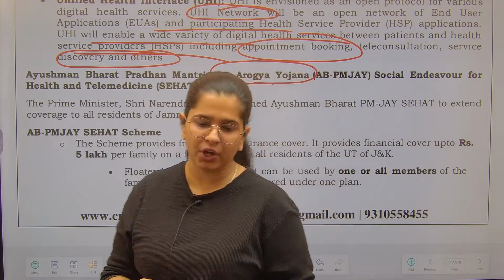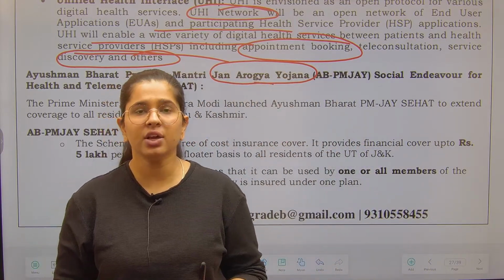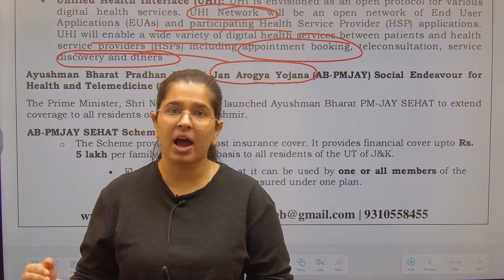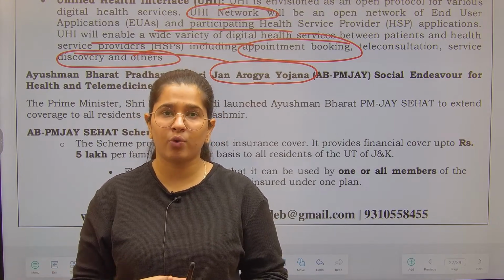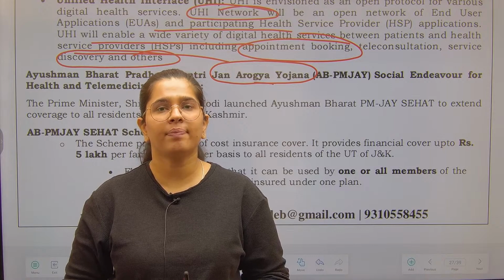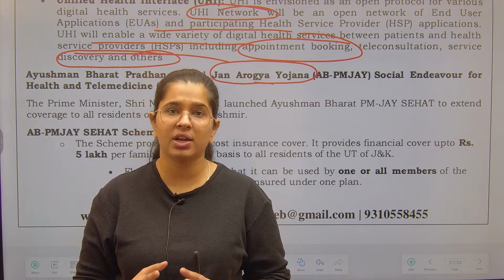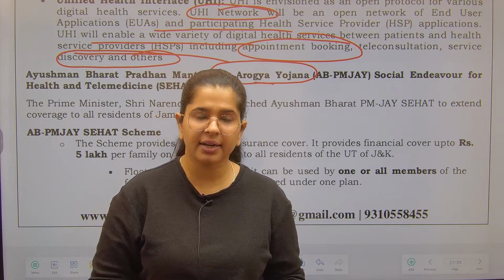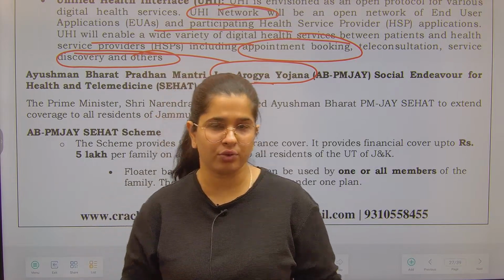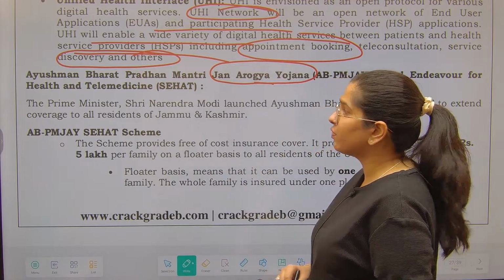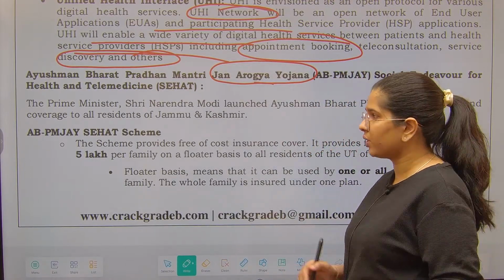Why is it specific? Because we are focusing on a specific area of our country, that means Jammu and Kashmir. Apart from that, this is completely working under the aegis of Jan Arogya Yojana. So you can understand that it is one of the components of PM Jan Arogya Yojana.